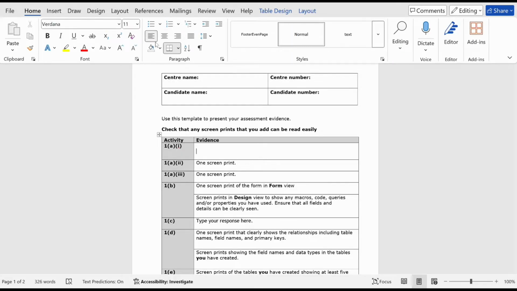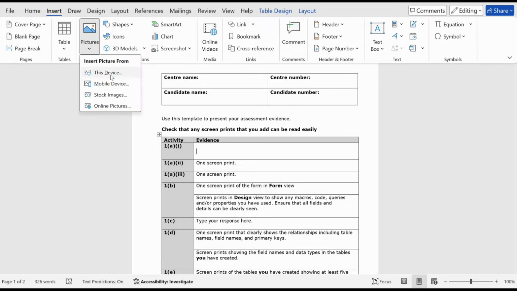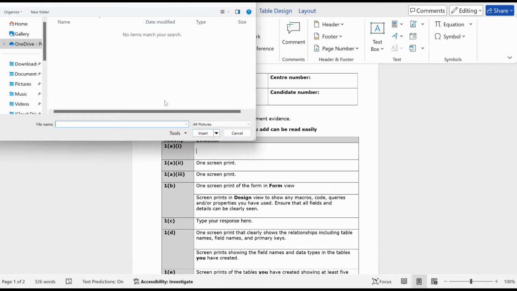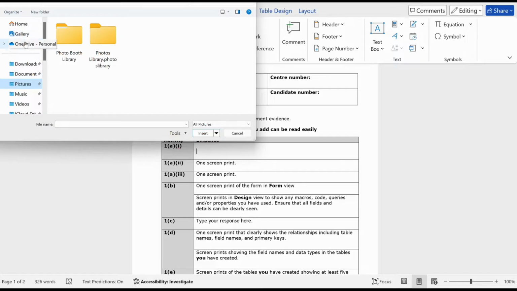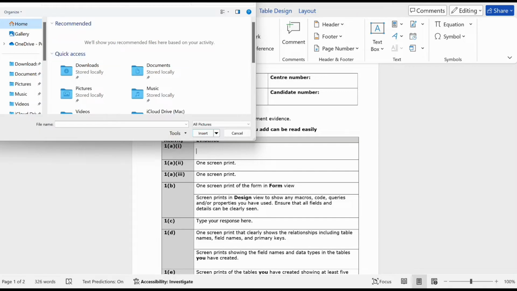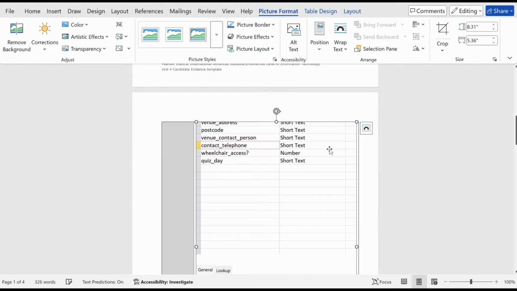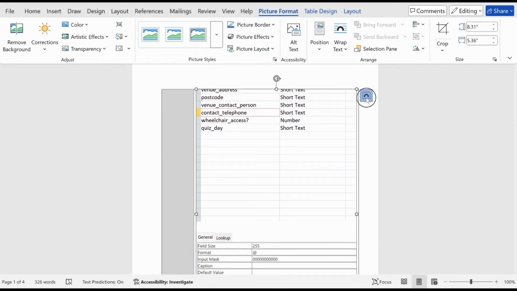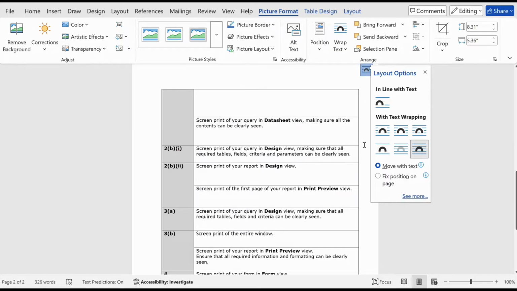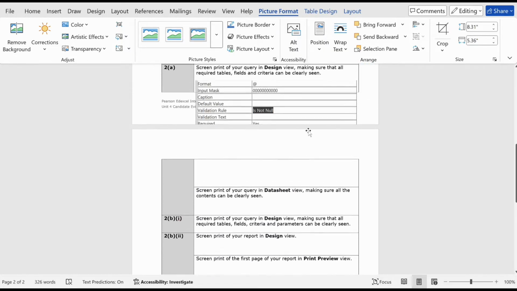Go to pictures, and then these devices. From this device I want to take the screenshot. The screenshot I took, I need to do some editing on this one. Take this one, where is my screen?